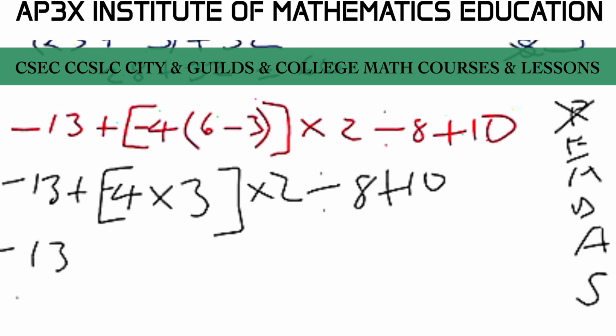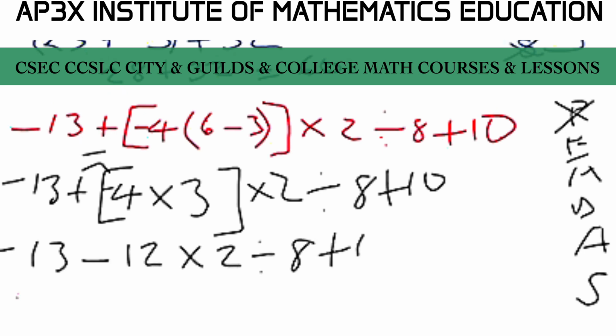That's negative 13, and then of course we're going to have negative 4 multiplied by 3, and negative multiplied by a positive gives us a negative answer. So this positive clashes with that negative, gives us a negative here. Alright, so that's negative, the result, 12 times 2 divided by 8 plus 10.